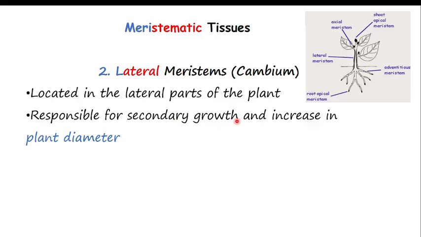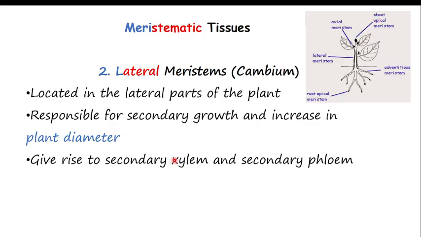Remember, the apical meristem is responsible for primary growth. When we say primary growth, the plant is increasing in height. But the lateral meristem is responsible for secondary growth, which means increasing the plant diameter, the thickness of the plant. Nowadays, NESA is asking multiple choice. Whenever they ask which meristematic tissue is responsible for secondary growth, the answer is lateral meristem. Which tissue is responsible for primary growth, the answer is the apical meristem, because they have actively dividing cells.